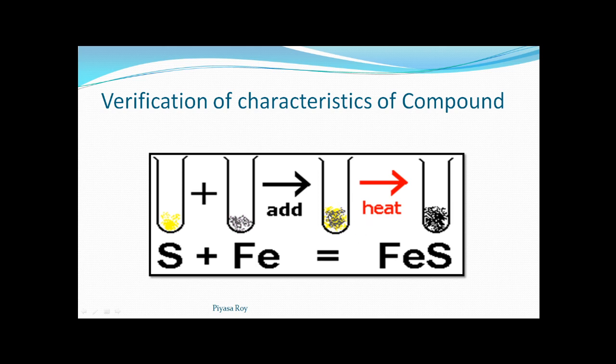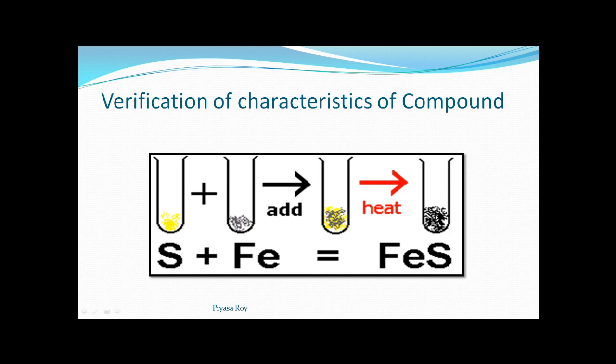Before heating, we can see the particles of iron and sulfur separately. These grayish particles are iron and these yellow particles are sulfur. After heating the mixture, we get a black or gray substance, which is ferrous sulfide. This ferrous sulfide will not get dissolved in carbon disulfide.